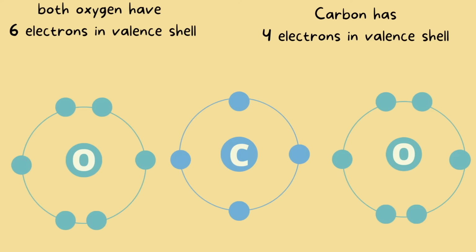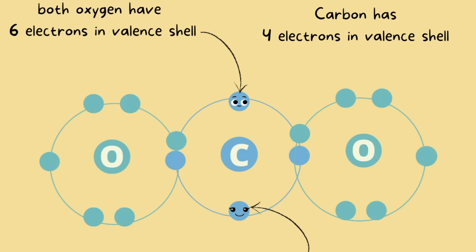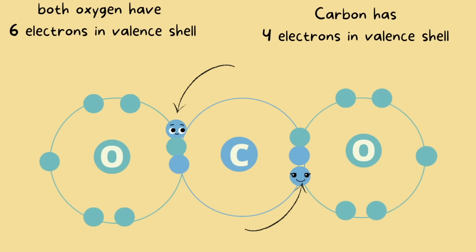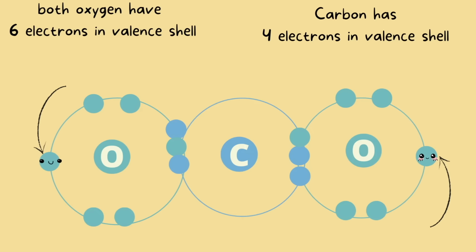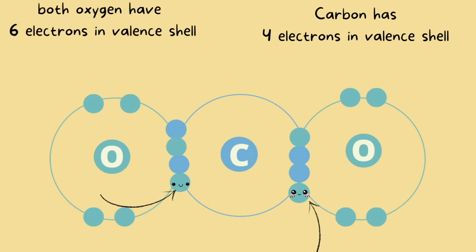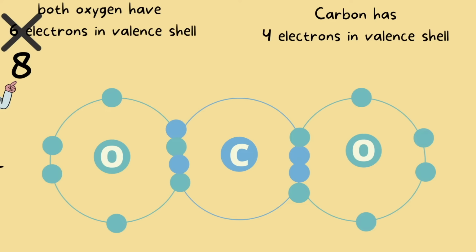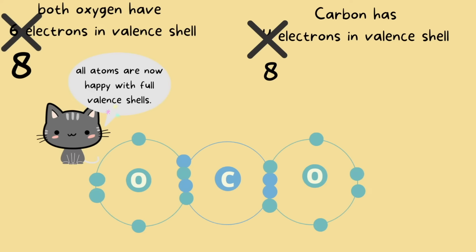Remember, these atoms have one goal in mind, and that's to fill up their valence shell with 8 electrons. So carbon is going to take 2 electrons and share it with both of the oxygen. And oxygen is also going to take one of its electrons and share it with the carbon. So now this is all rearranged, and we'll notice that oxygen now has 8 electrons filling its valence shell. And carbon also has 8 electrons filling its valence shell. So all atoms are happy with full shells.